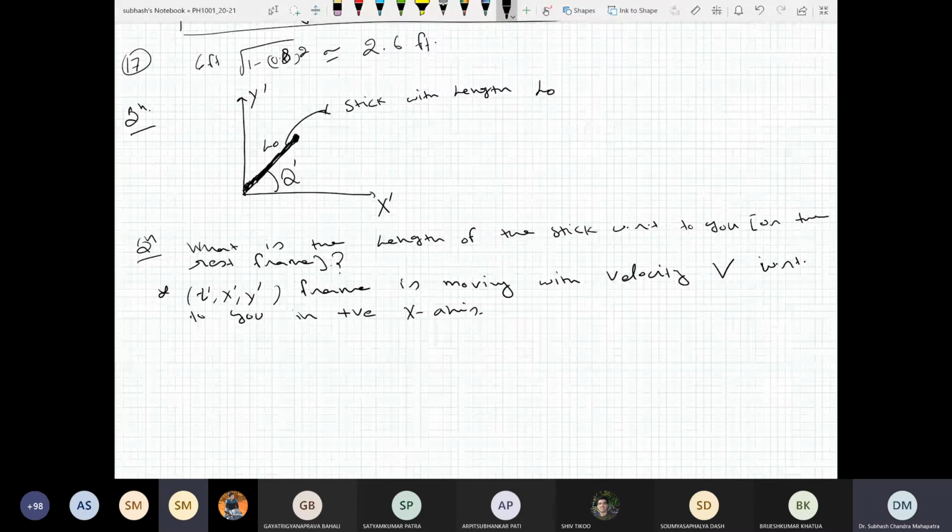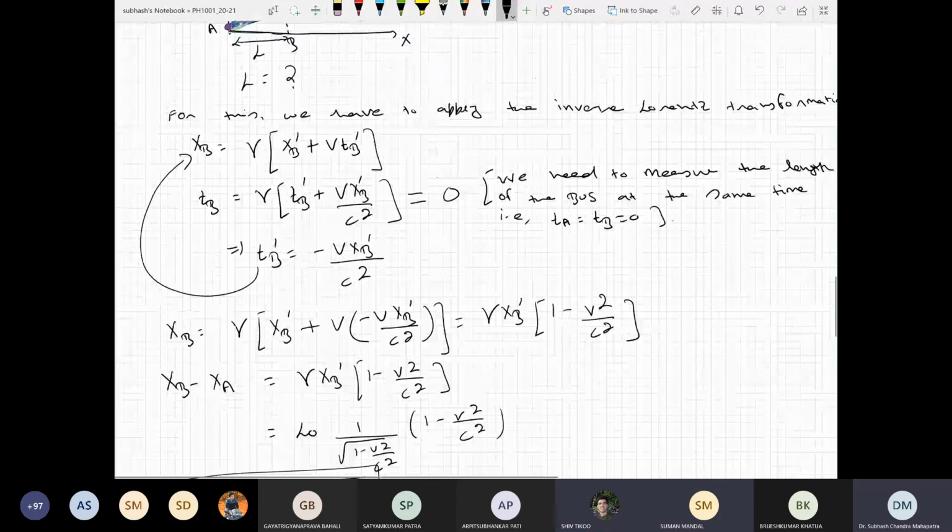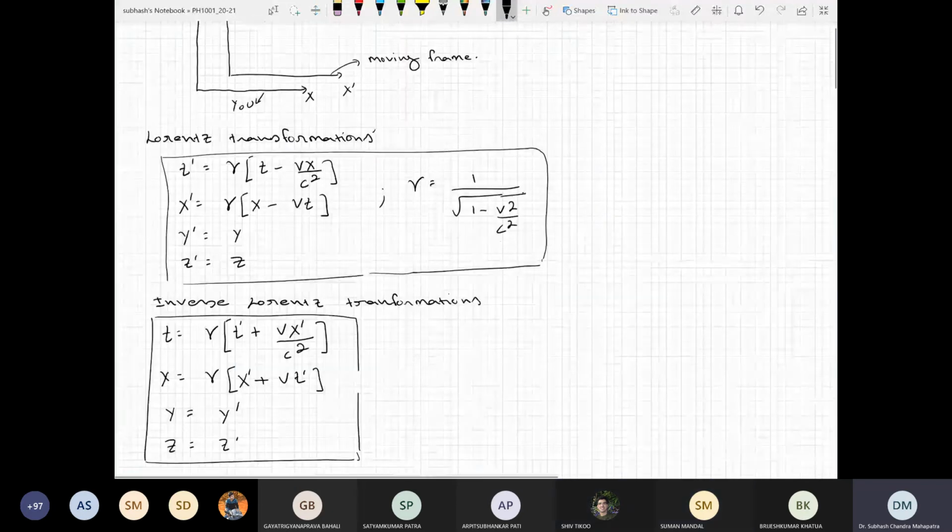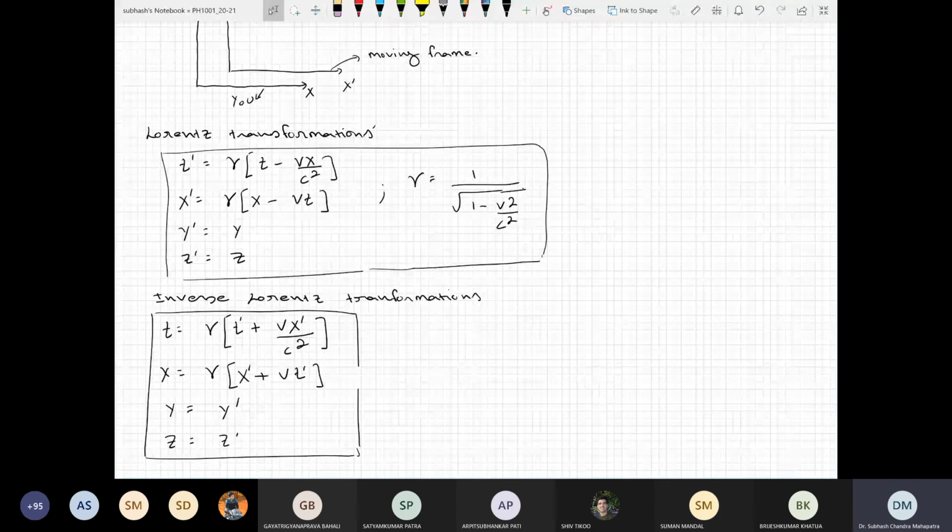In the perpendicular direction, the stick is not moving in the y direction. It is only moving along the x-axis. So you see the Lorentz transformation: y prime was y and z prime was z. Nothing interesting happens. So in the perpendicular direction, all effects remain the same. Suppose your height is 1 meter in the y-axis, and I'm moving with velocity v in the x-axis.